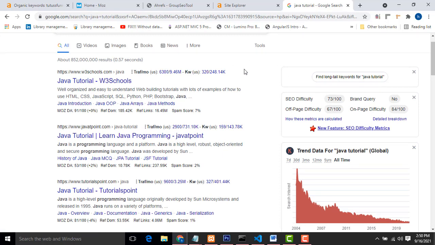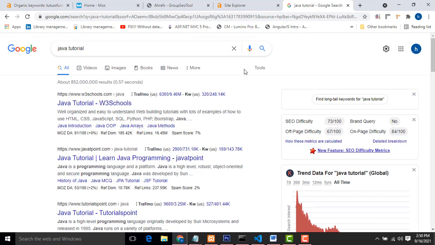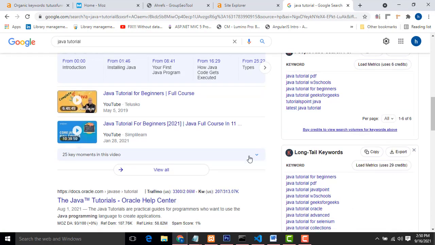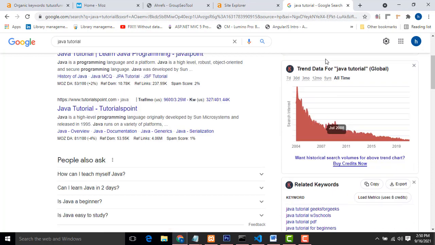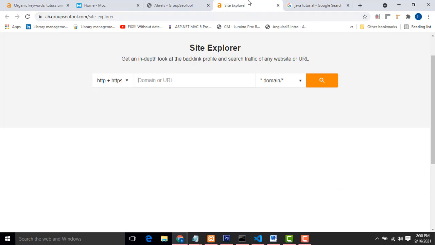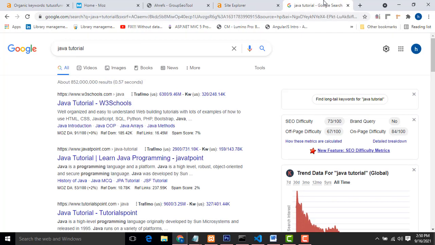That is the meaning of keyword research. If you understand keyword research well, only then will your website become a first page result in Google. I will give you good tips on how to get your website to the first position in Google. It's very simple. When you are blogging, you have to implement good keywords. We have to find the good keywords. How to find them is up to you. Good keywords can help you increase your search engine visibility.